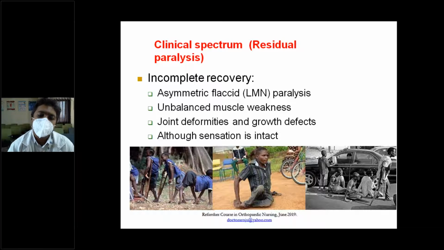So incomplete recovery can lead to asymmetric flaccid paralysis, like a lower motor neuron lesion, or unbalanced muscle weakness, because one set of muscles can have paralysis while another set of muscles will act. So that will lead to joint deformities and growth defects. The sensation is intact, only the motor is lost, and voluntary action of the limbs is not possible, according to which nerve is affected.